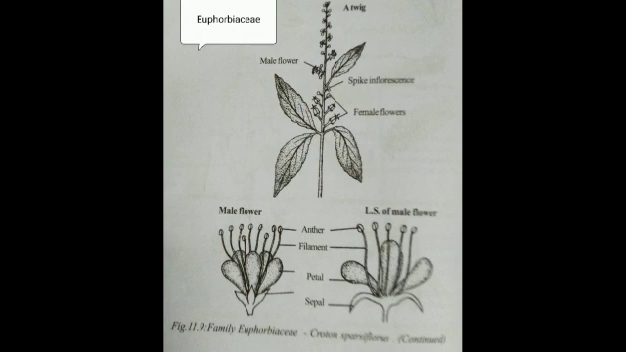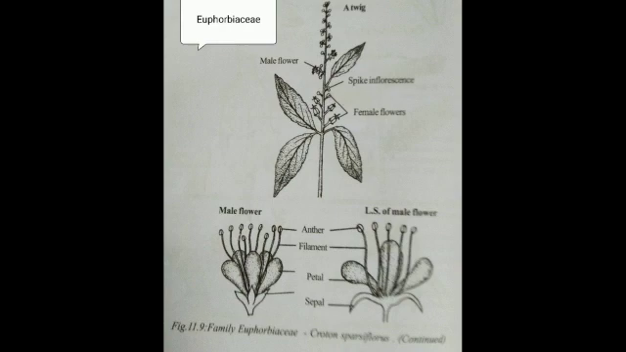Leaves are simple, rarely compound. You can see in the picture the plant Croton bonplandianus. This is an example of a Euphorbiaceae plant. Leaves are simple or rarely compound, alternate or opposite.